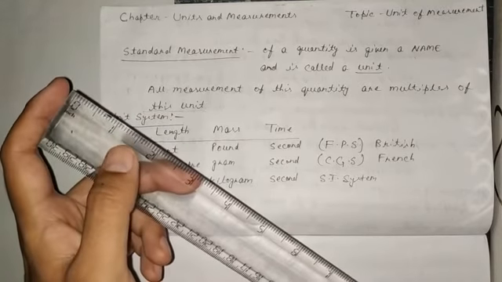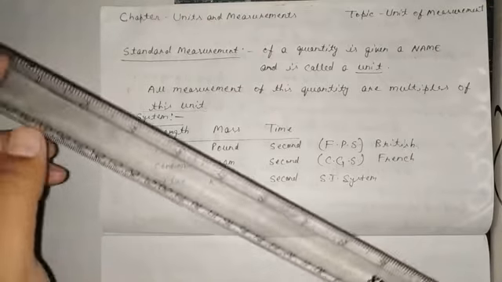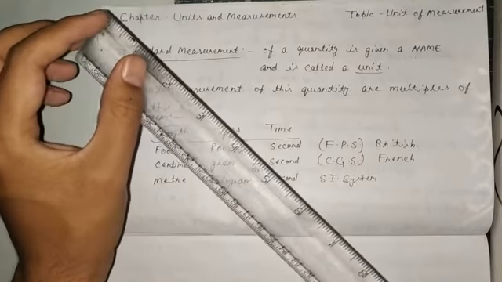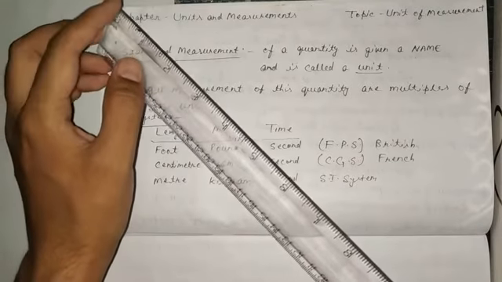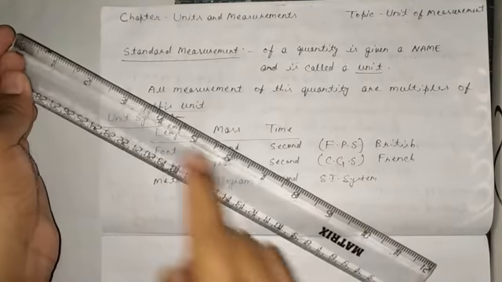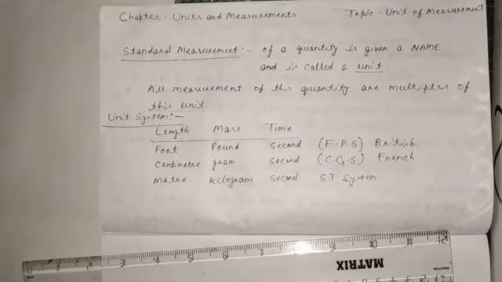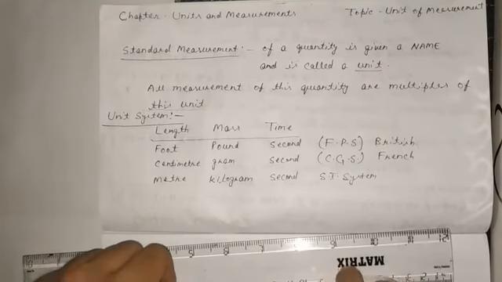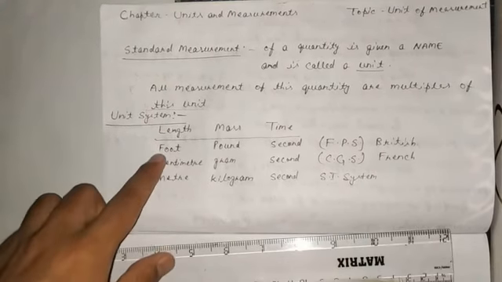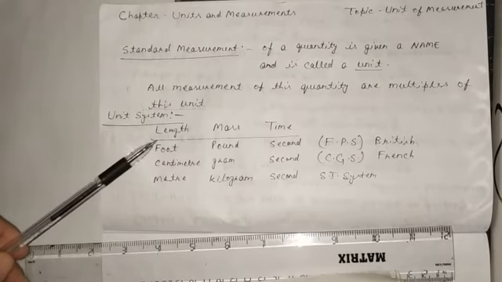From this point to this point, this is very small. And then they said from this point to this point, this length they will call 1 foot. So earlier in the British system, the standard unit of length is foot.